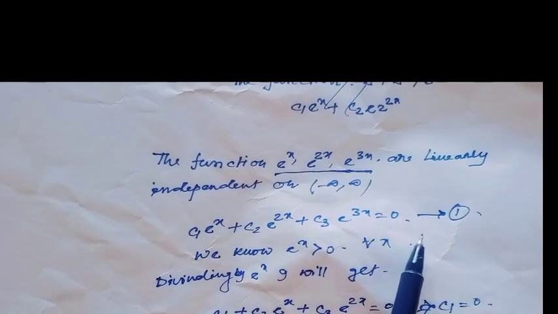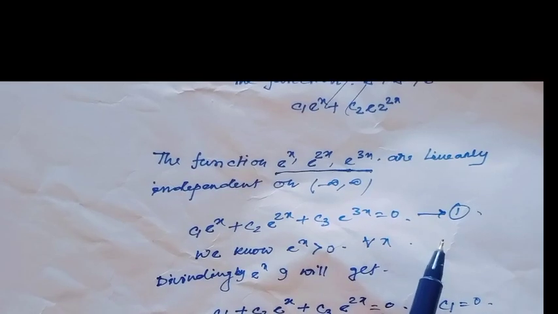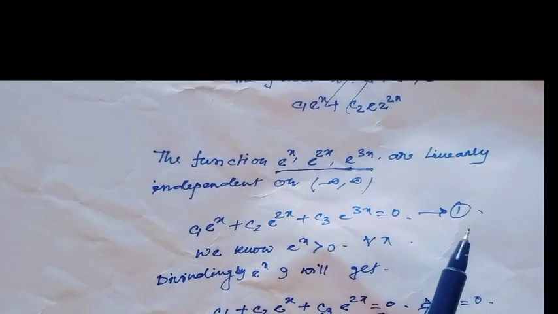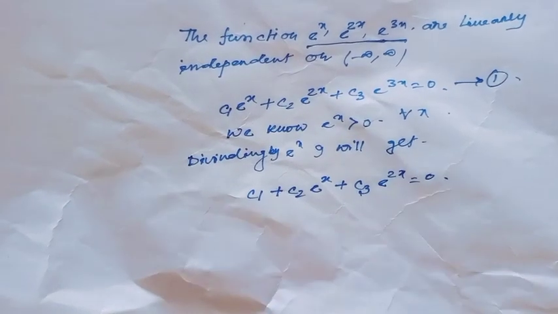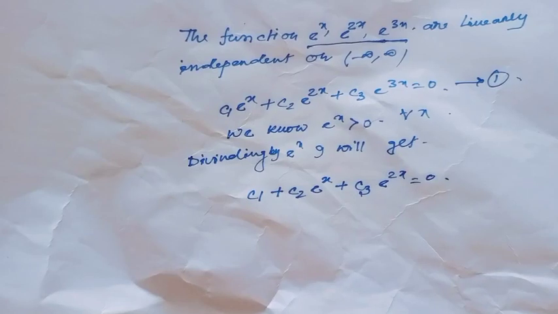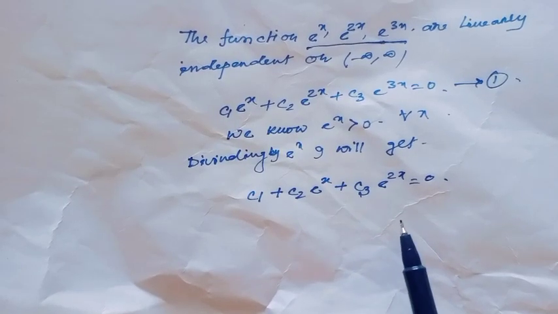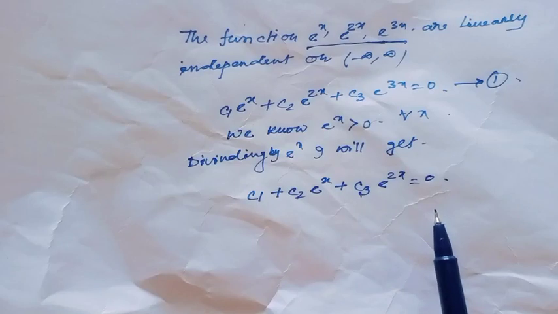For linear independence, we have to prove that c1, c2, c3 are all 0 on the interval minus infinity to infinity. And we know that e to the power x is always greater than 0 for all x. Now divide equation 1 by e to the power x. Then I will get c1 plus c2 e to the power x plus c3 e to the power 2x equal to 0.